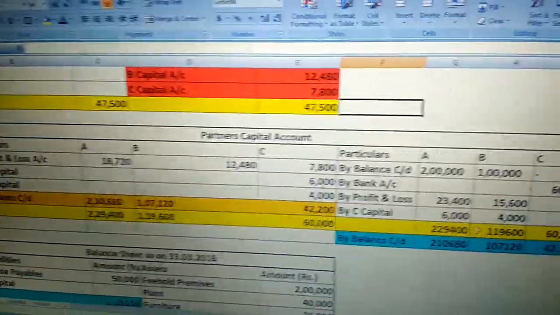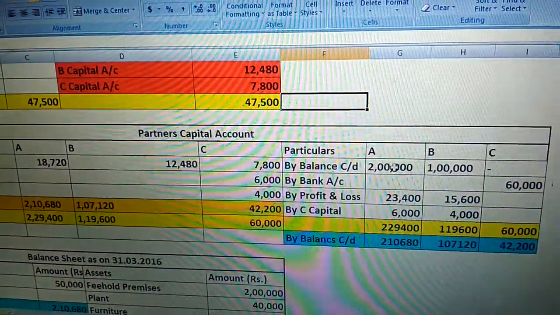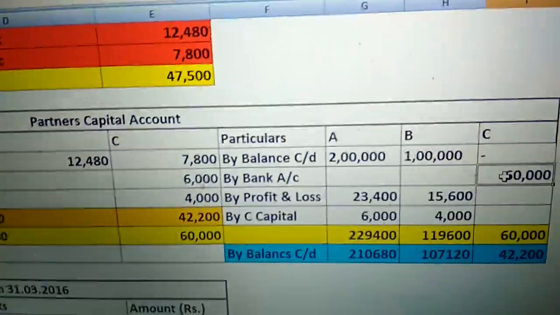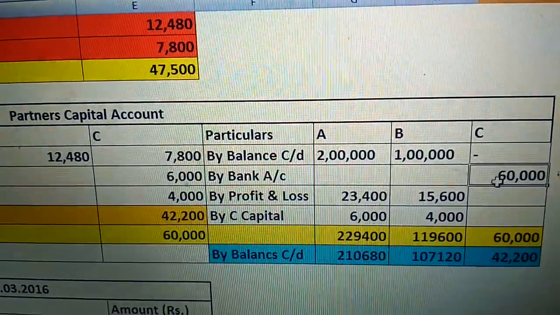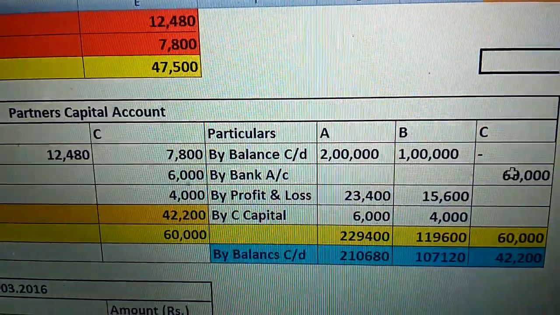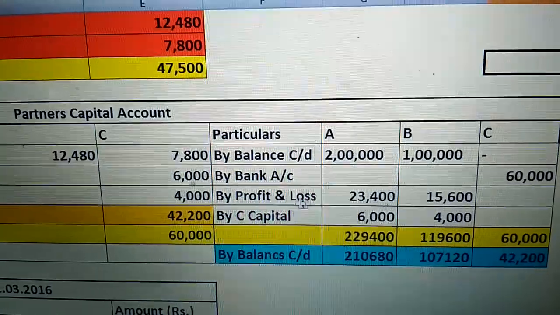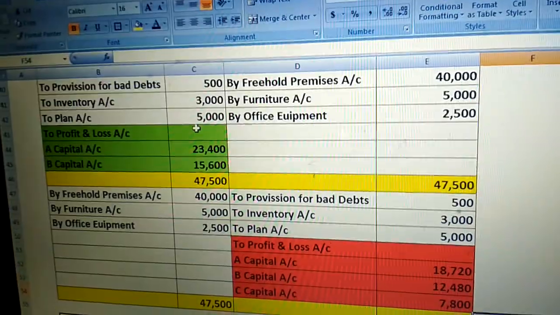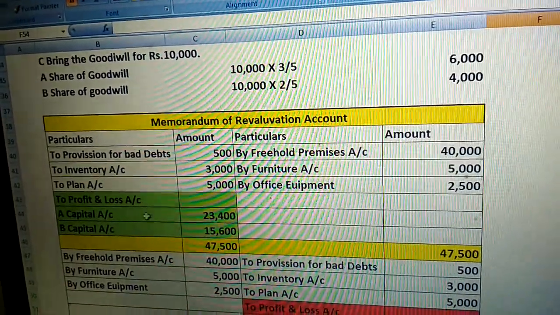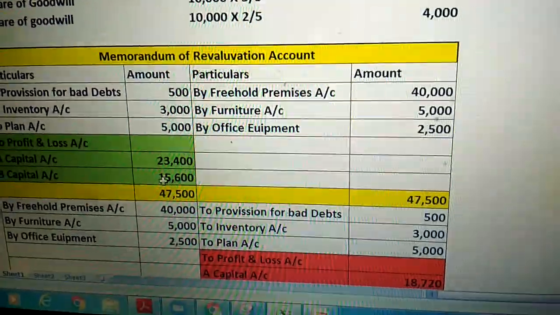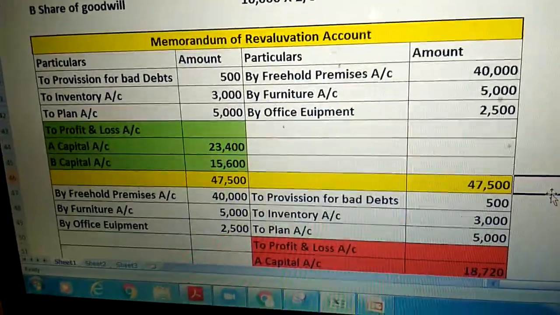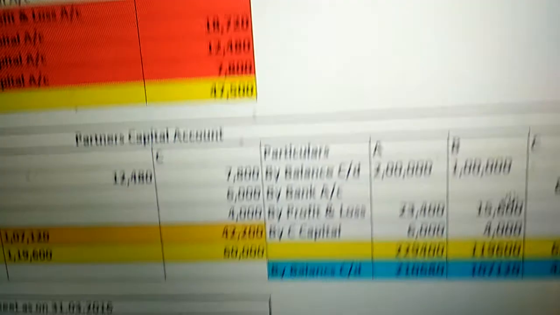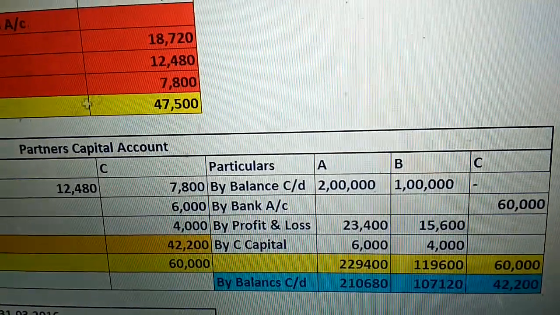Opening balance, already given in the balance sheet, 2 lakh and 1 lakh. Partner C brings goodwill and capital. Goodwill 50,000, capital 10,000, total 60,000 mentioned here. The profit as per the revaluation account, capital for A 23,400, B 15,600, it's a gain.